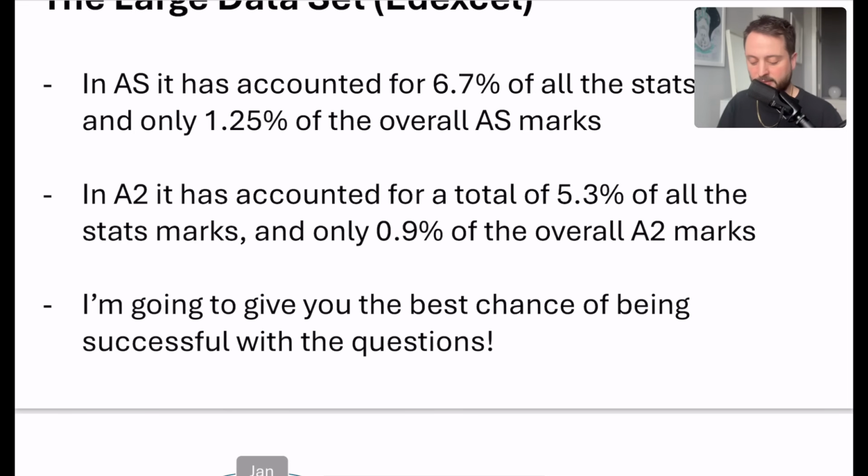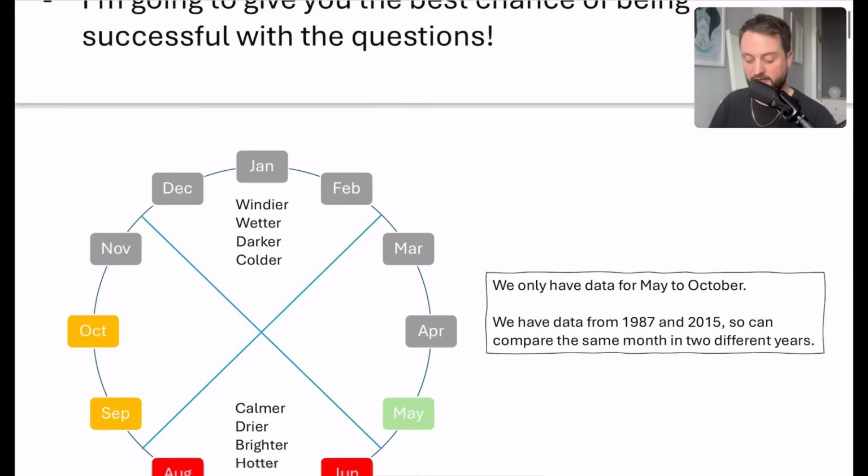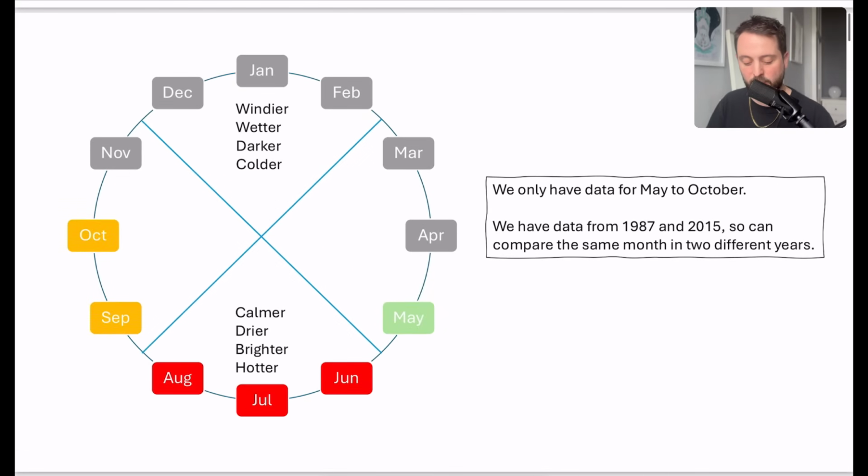So what I'm going to try and do is give you the best chance of being successful with these questions, and hopefully some of the visuals I've got here will stay in your mind. One of the most important things is that we don't have data for the entire year. We only have data for May to October. And we have data from two different years, 1987 and 2015, so that it's possible for us to compare the same month in two different years.